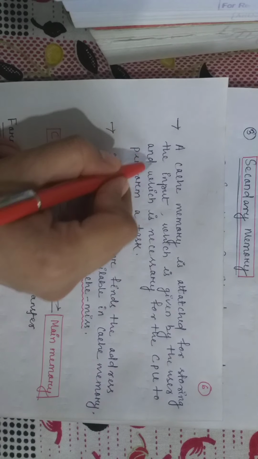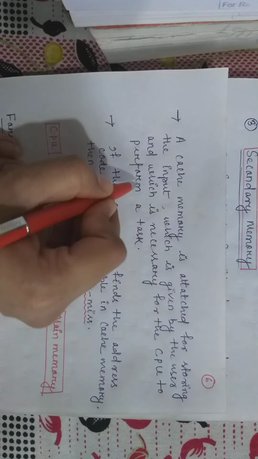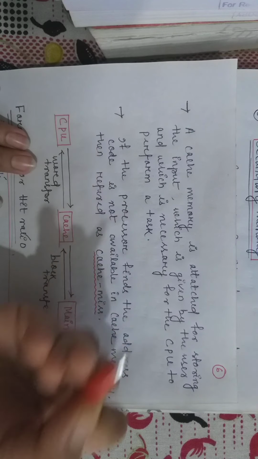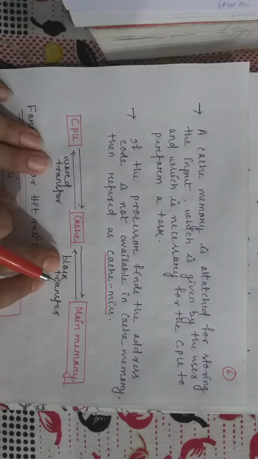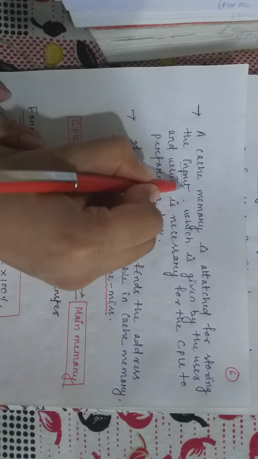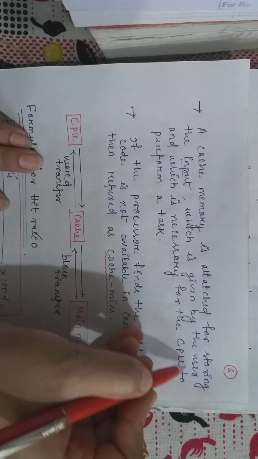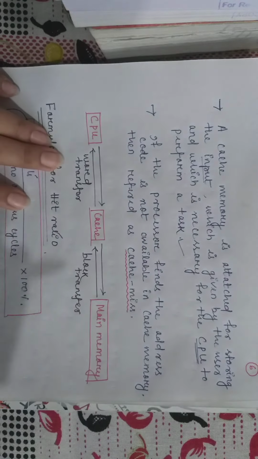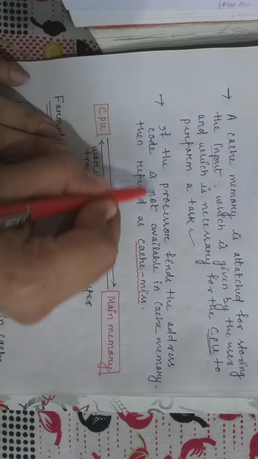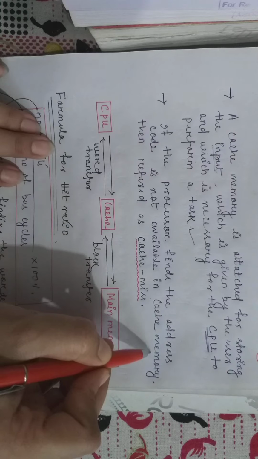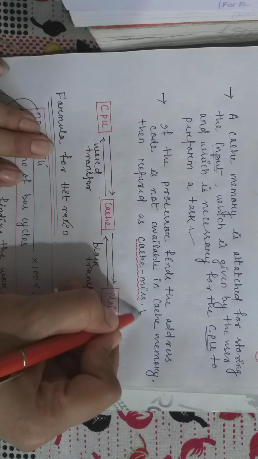A cache memory is attached for storing the input given by the user, which is necessary for the CPU to perform a task. As I have already said, the cache memory stores the input given by the user which is necessary for the CPU to perform a task. But sometimes, if the processor finds the address code is not available in cache memory, it is referred to as a cache miss.